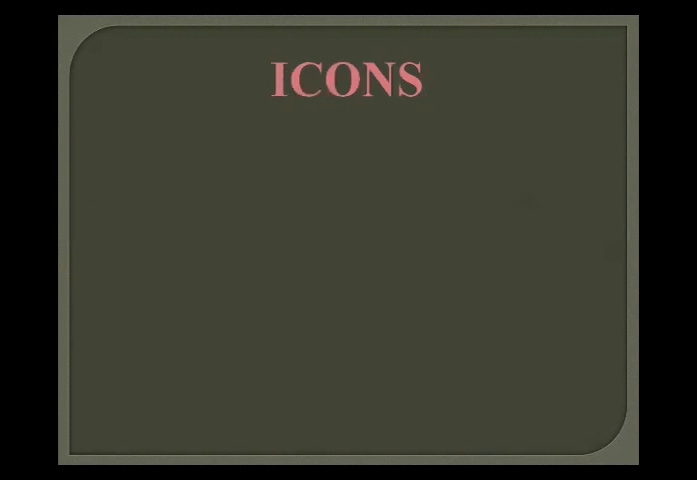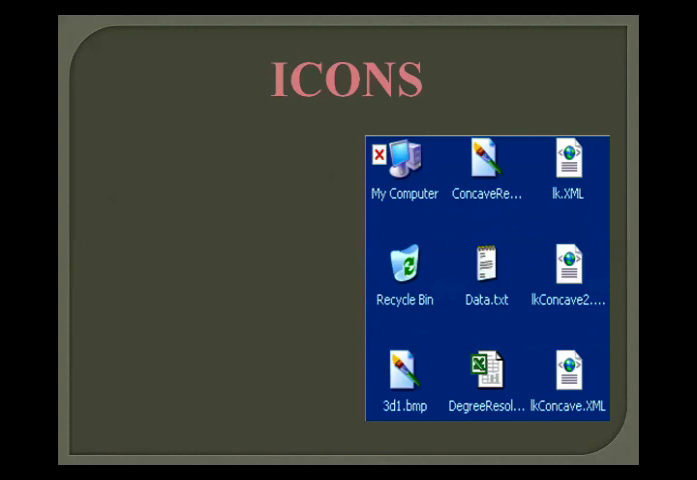Now, icons. When you open your computer and the first screen which appears on your computer screen, which is the desktop, you see some different small icons on your desktop like this: My Computer, and there are some files, the Recycle Bin, and so on, and the files which we created on the desktop screen. So all of these small pictures of simple files or documents, all of these symbols are called icons.